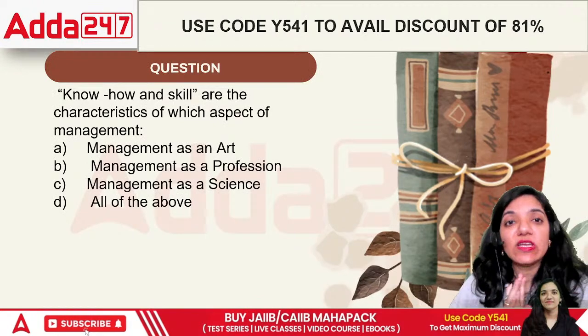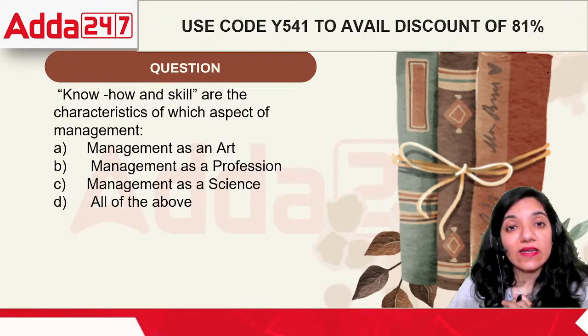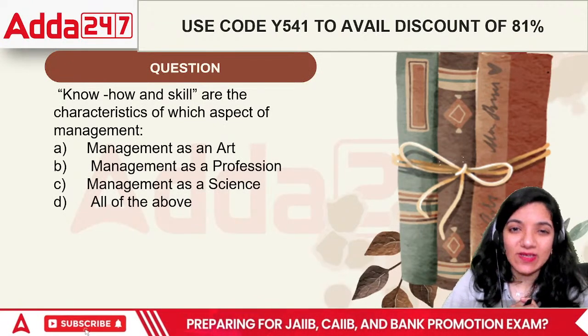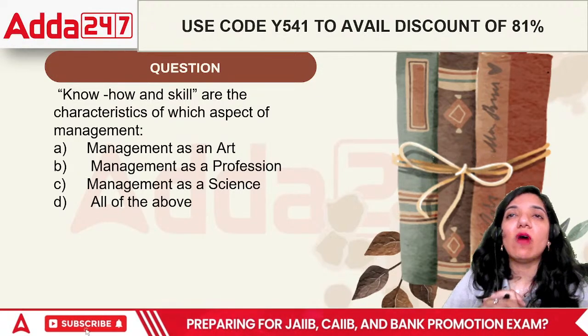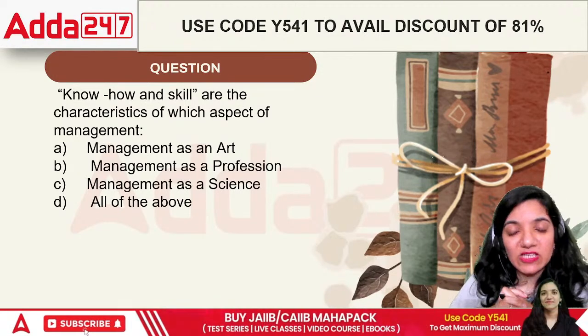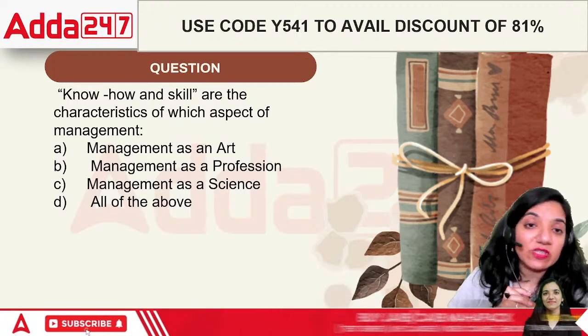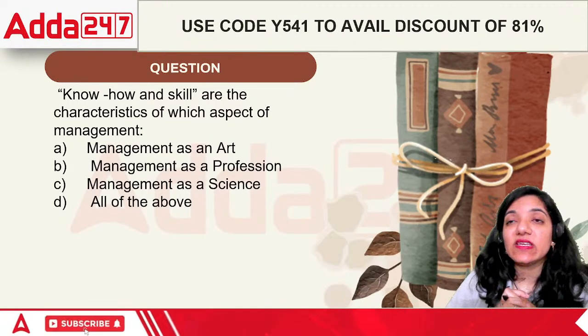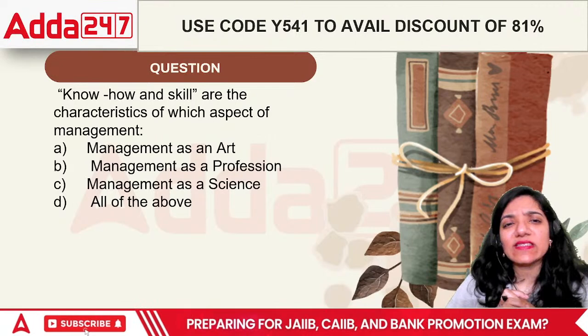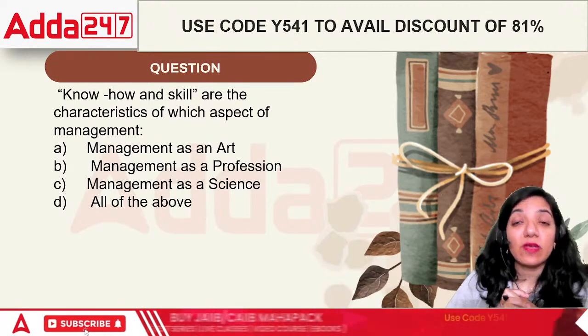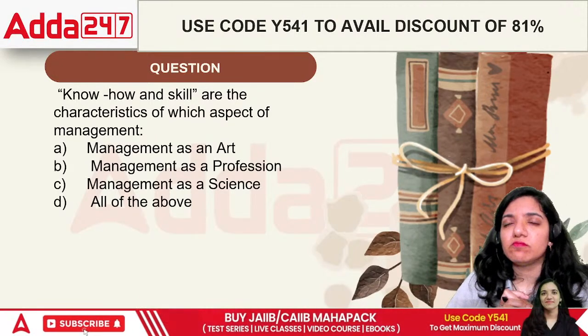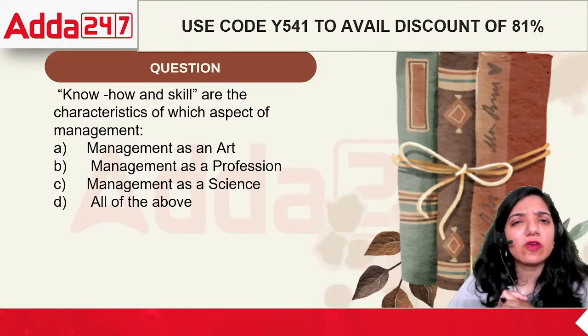Okay, the next question is: know-how and skill are characteristics of which aspect of management? In terms of management, where does the know-how and skill stand? It is management as an art, management as a profession, management as a science, or all of the above. See, a skill is basically knowing that particular thing. For example, I might be knowing a specific way of working.